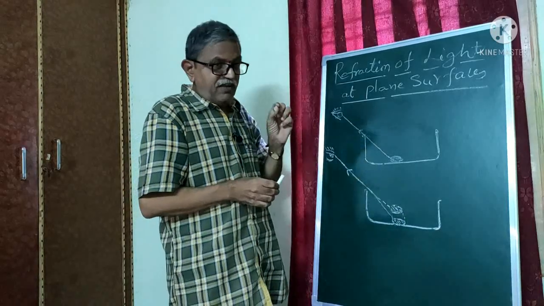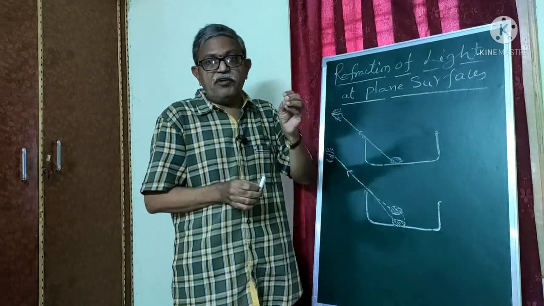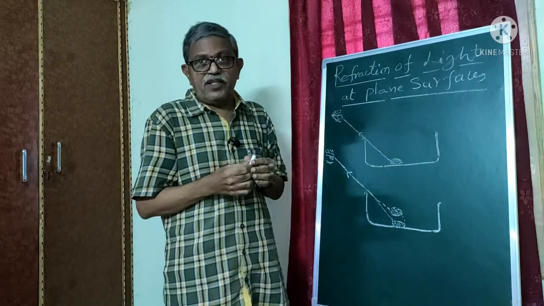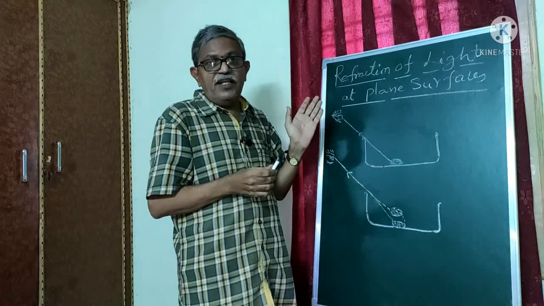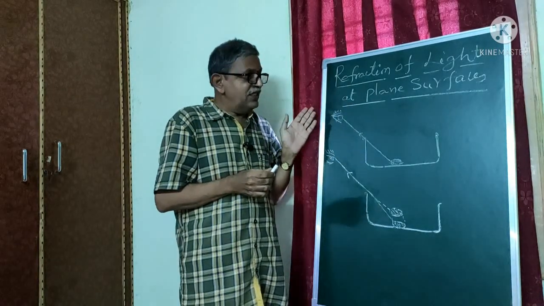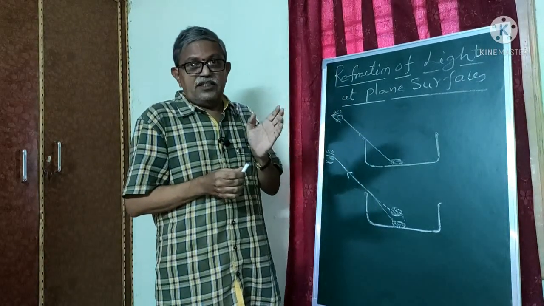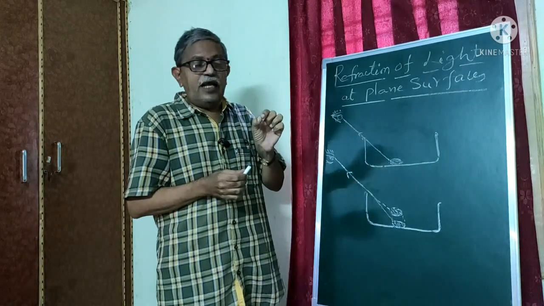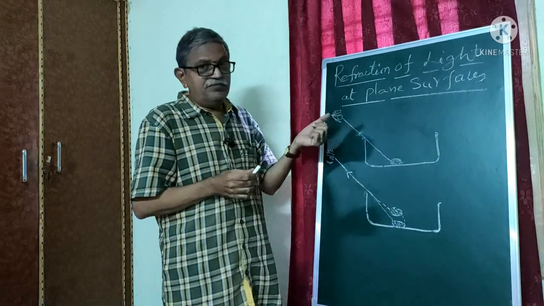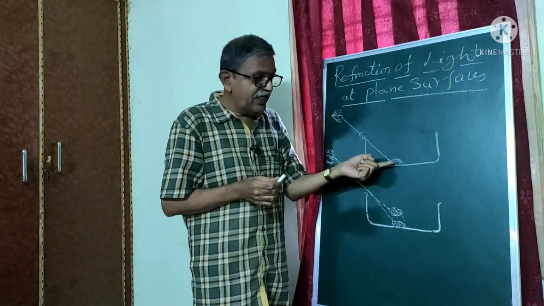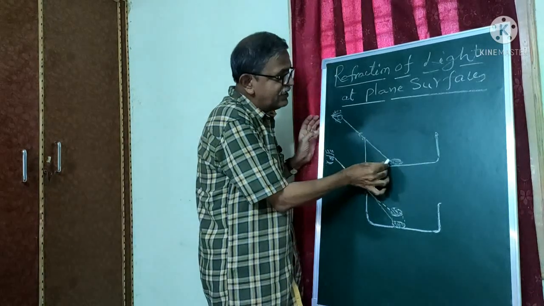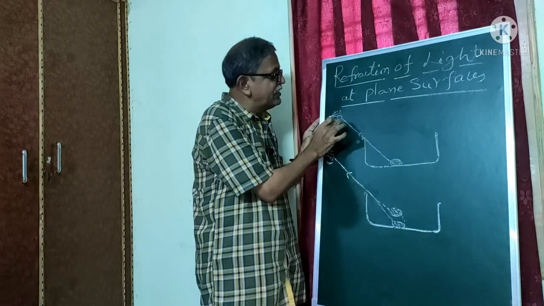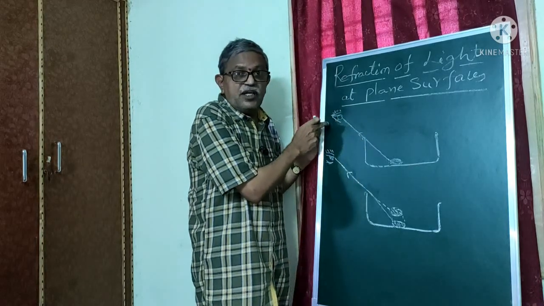And the second question: whenever I pour water, after a few seconds it came into my eye's view. So why is it happening? We have to reveal the answers. In the first case, whenever there is no water, the light rays originating from the coin are unable to reach my eye. See here, the coin is at the bottom of the vessel. The light rays originate from this point, but these rays are unable to reach my eye.